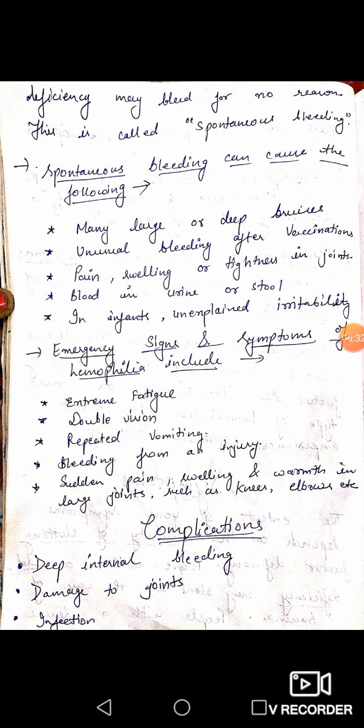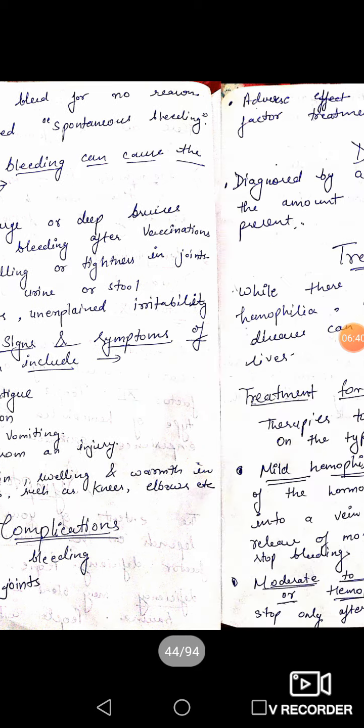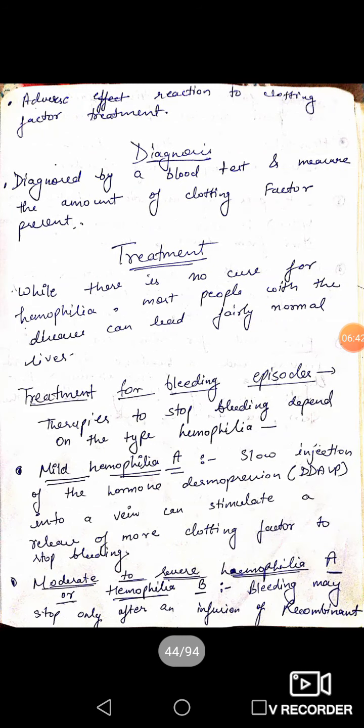Next, complications that are due to hemophilia. First is deep internal bleeding, damage to joints, infection, and adverse reaction to clotting factor treatment. There may be some adverse reaction if a hemophilic person is having treatment of clotting factor, so there may be some adverse reaction.